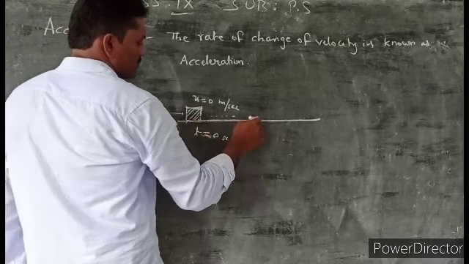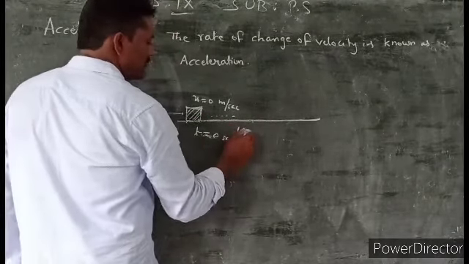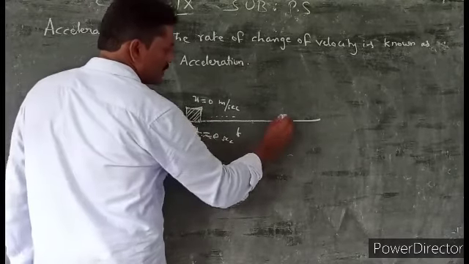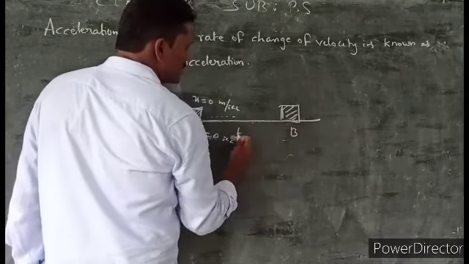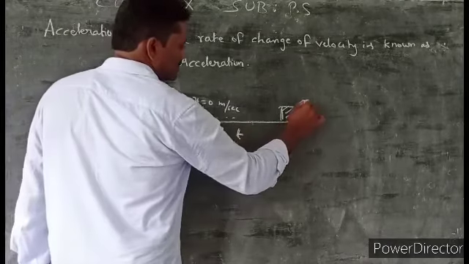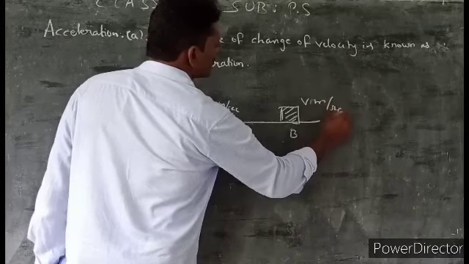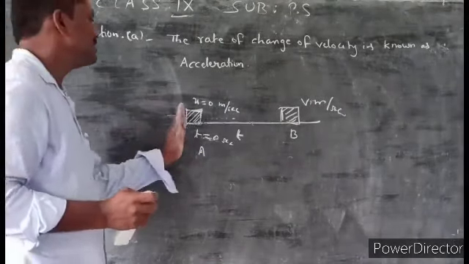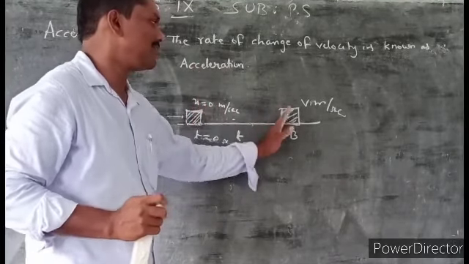The wooden block moves and covers some time taken. The body starts at point A and reaches point B, and the final velocity of the body is v meter per second. This wooden block gets some acceleration, some change in velocity, that is, the initial velocity and final velocity.